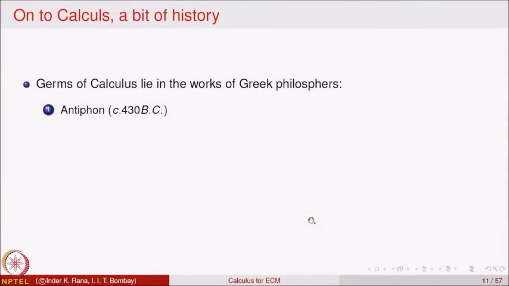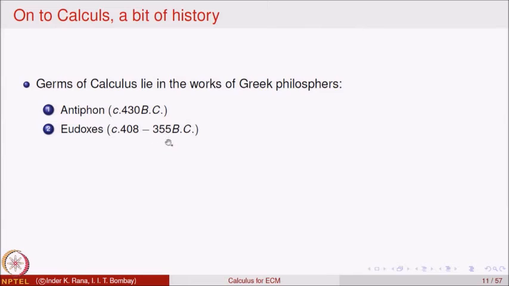Let us begin with our main topic for this course, namely calculus. I will start with a bit of history about calculus. It has a history of around 2000 years. The germs of calculus lie in the work of the Greek philosophers.